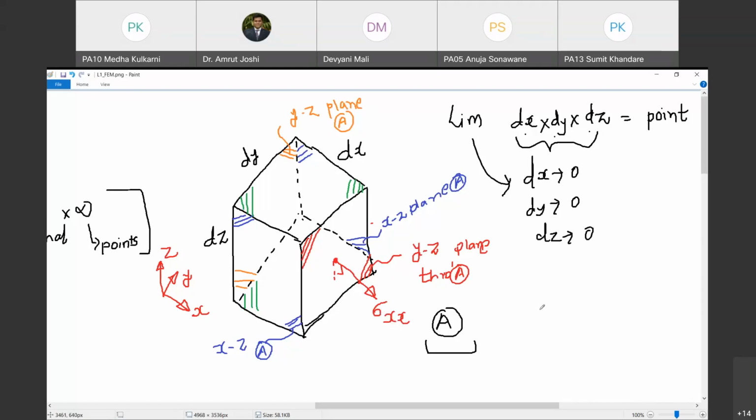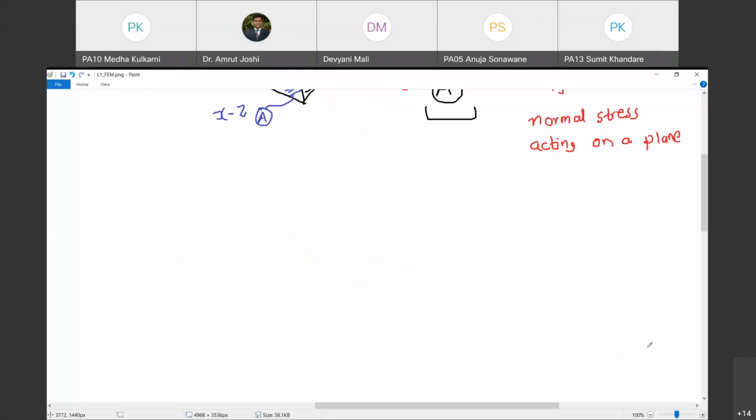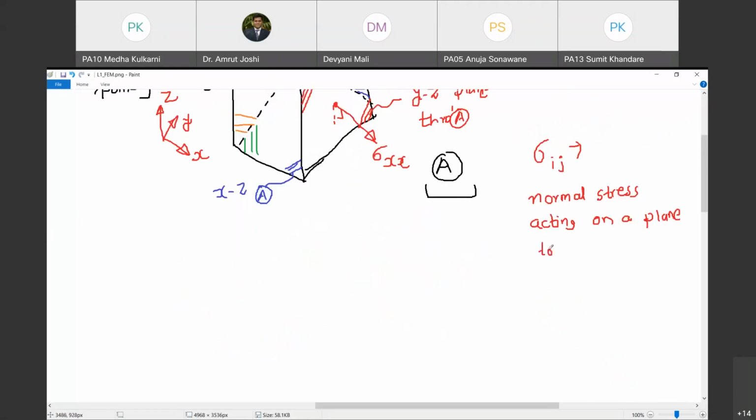देखो अब इसका डेफिनेशन, व्हाट इज सिग्मा आई जे? लेट मी डिफाइन व्हाट डू वी मीन बाय सिग्मा आई जे. Sigma ij is normal stress acting on a plane to which i is perpendicular. This is the notation for perpendicular.